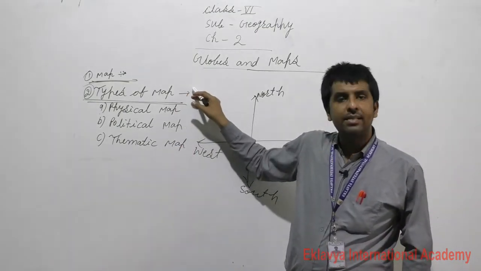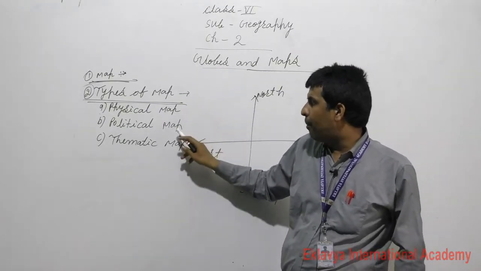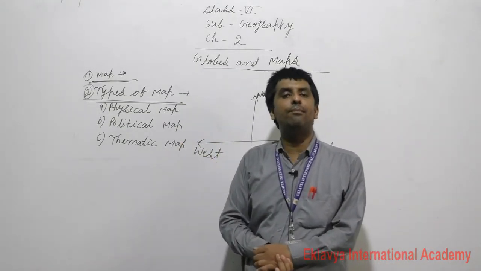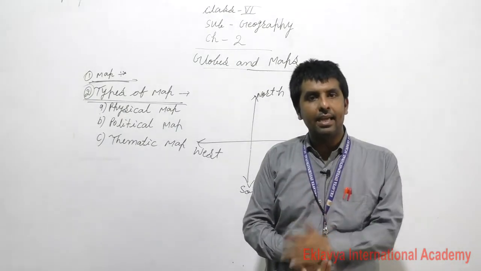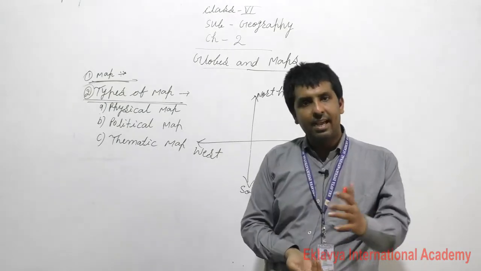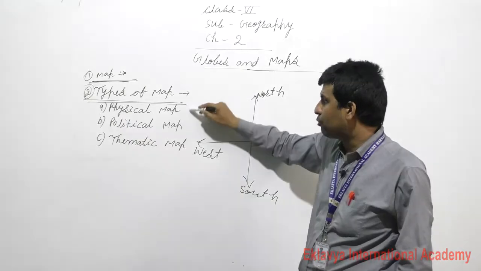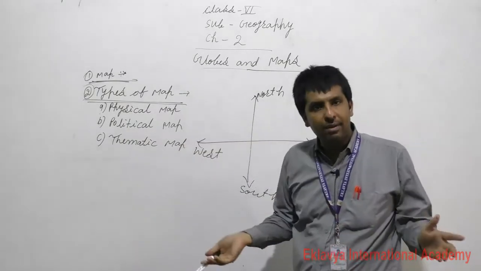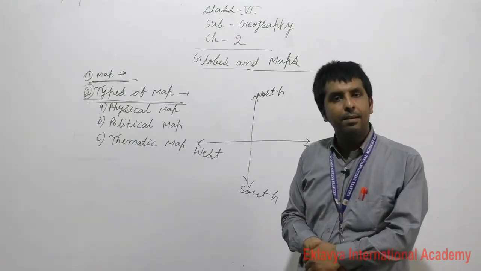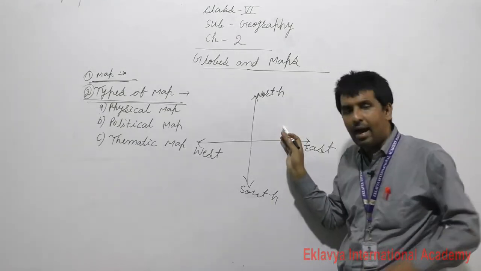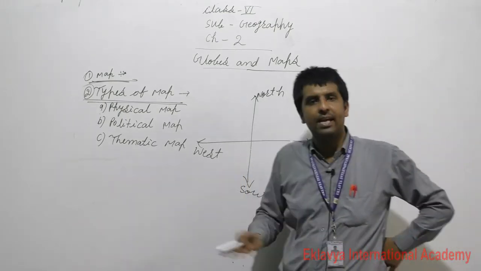So that's, dear students, map and types of map: physical map, political map and thematic map. These are very very important. If you want to know about any countries, any temperature, any weather, any climatical conditions, you have to have knowledge about all maps, so that you can find very well the condition of physical map, political map and thematic map. So dear students, you have to gain the knowledge of direction also: north direction, south direction, east direction and west direction.